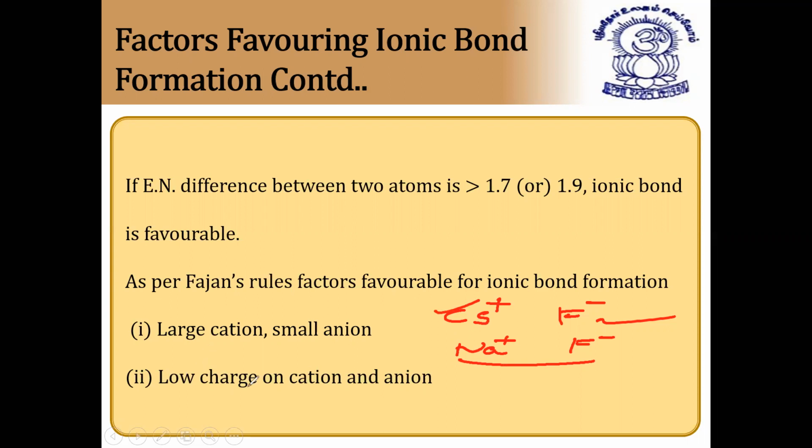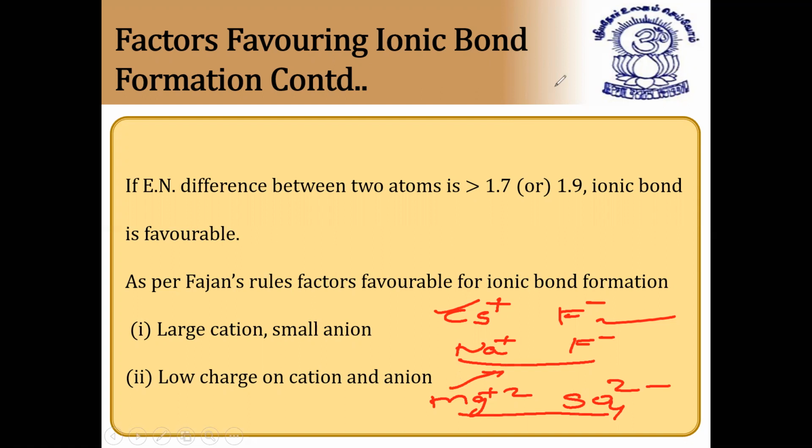In the same way, low charge on cation and anion. Low charge on cation means only one. For example, if you take magnesium, Mg2+, and chloride, Cl-, it forms one Cl only. If you take Mg2+ and one more radical, sulfate, SO4 2-, even though magnesium sulfate is ionic in nature, sodium fluoride is more ionic than magnesium sulfate, because low charge on cation and anion is favoring ionic bond formation. So with these two examples it is clear.